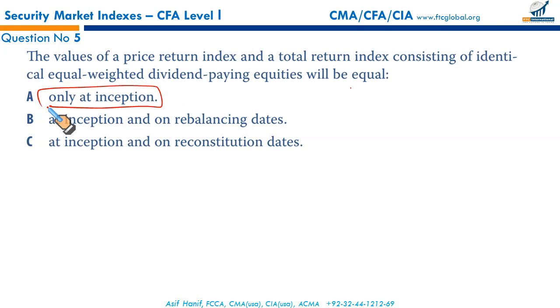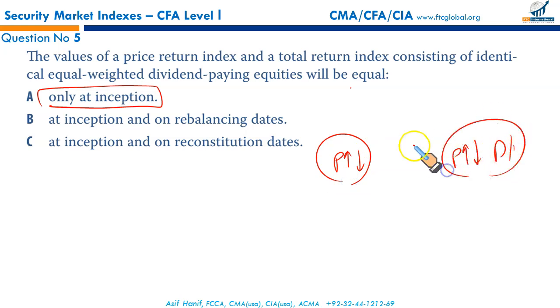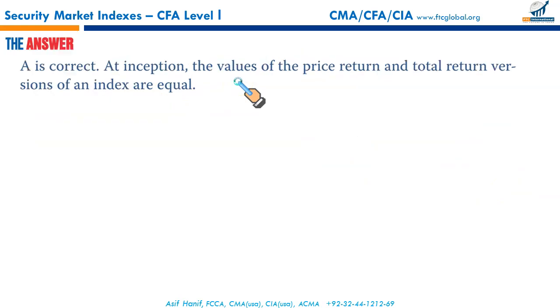The price index and total return index will be the same at the start, but as time passes, there will be changes in price that will track the price index, and there will be some dividends and interest earned. So later on there will be differences. They will be the same at inception, but as time passes, they will differ when income and dividends start flowing in. So only at inception are they the same. That makes A the correct option.